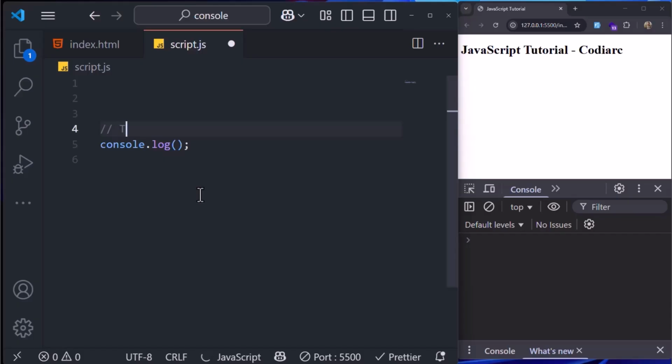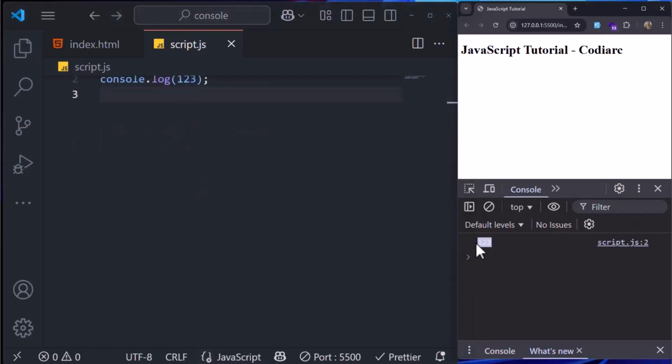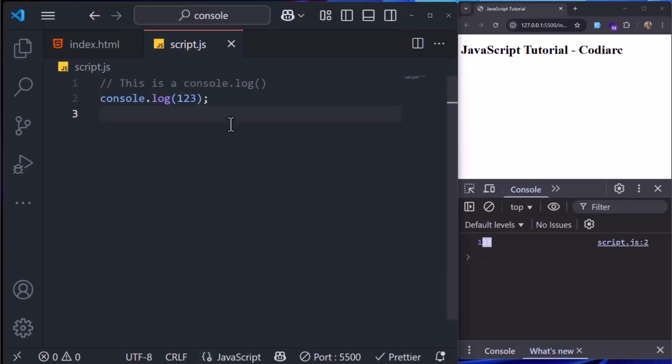For example, we can write this is a console.log function, and also if I put 1, 2, 3 here, you can see 1, 2, 3 are there, but a comment is not gonna do anything to your code.